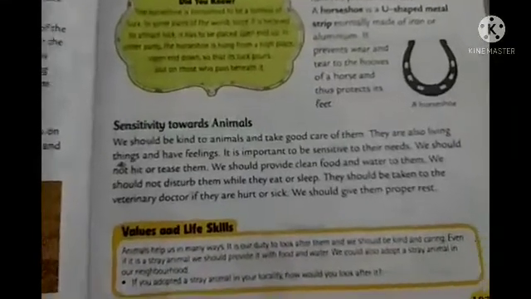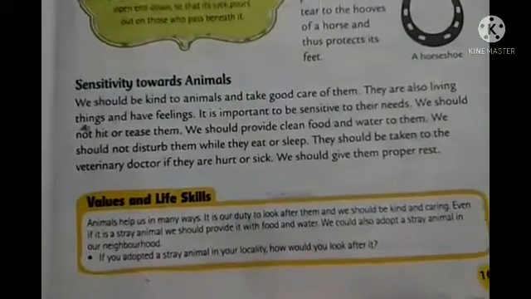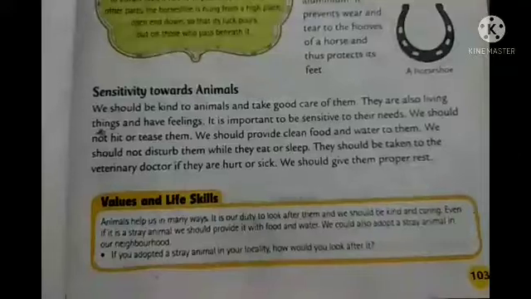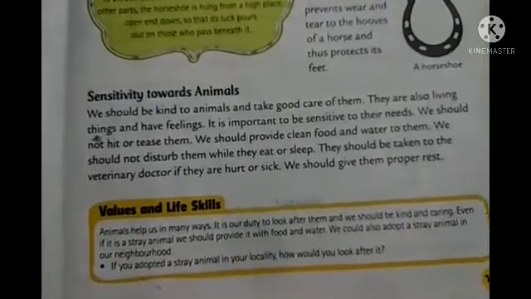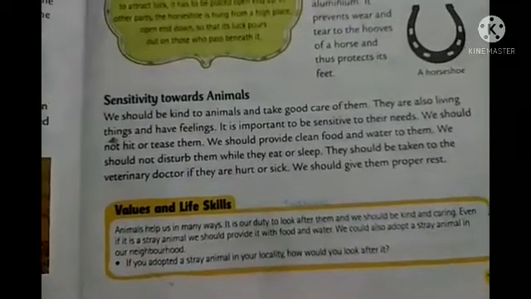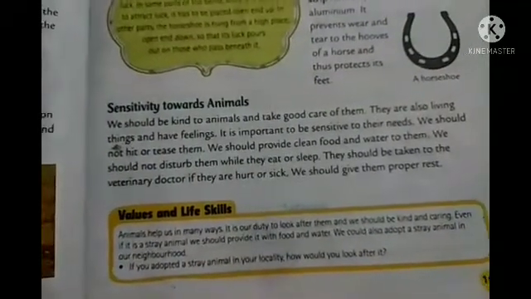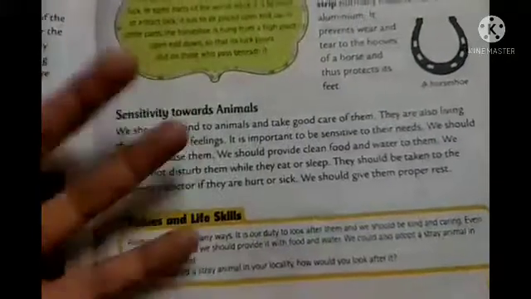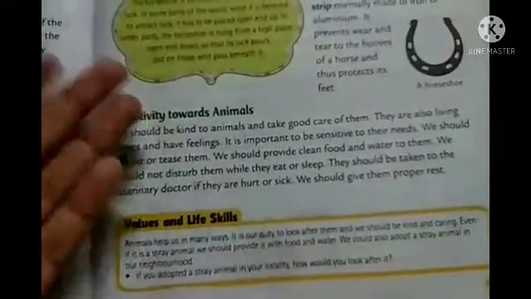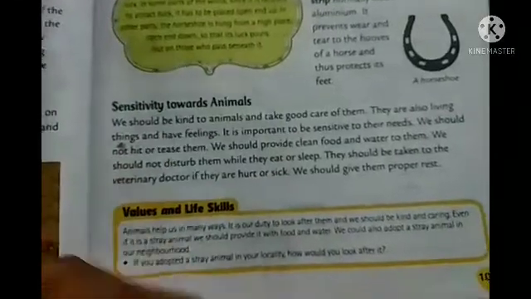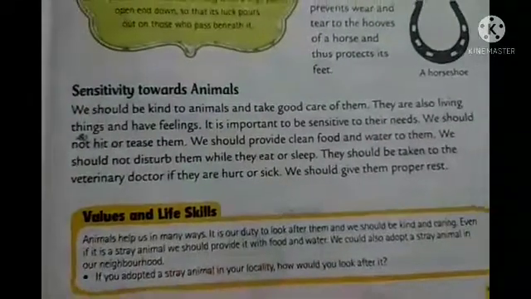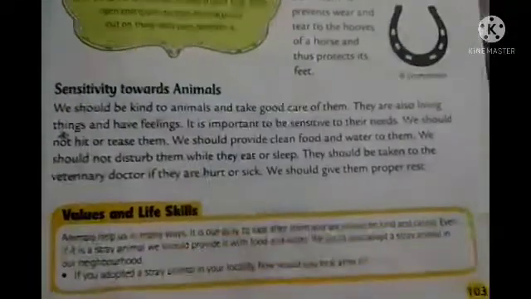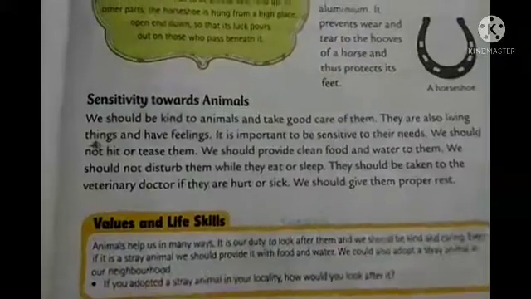They do not get proper food, they do not get proper care. People tease them, people beat them, which is not good, because they are also animals, right? They also have emotions. If we take care of them and do not harm them, then they will also not harm us, right? So students, never harm any pet.